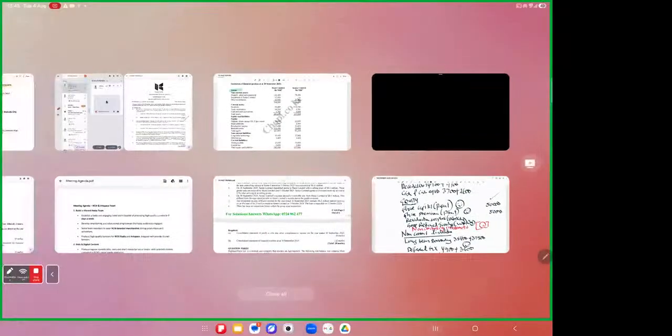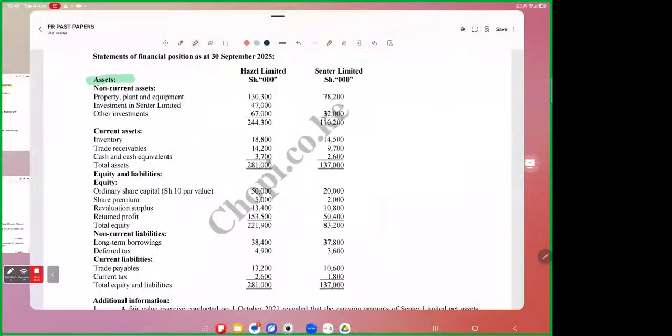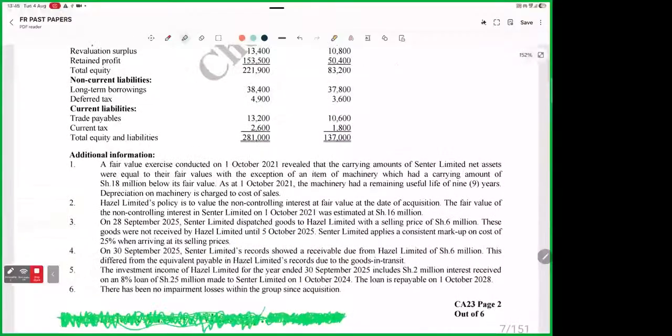Let's do adjustments. Again, the way you do adjustments, you should be just a bit bright. Because once I have this, what kind of adjustments do I need? About 5 of them. Number one, I will ask myself, was there any intertrading between these related companies? If there was any intertrading, that's an adjustment that I have to pass. So now I can go to the additional information. First of all, I will look for any intertrading. Look at note number 3.